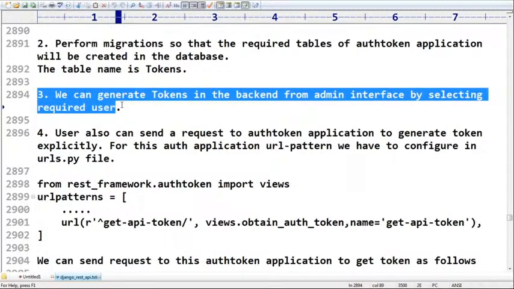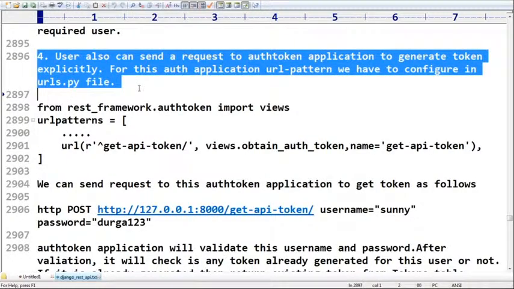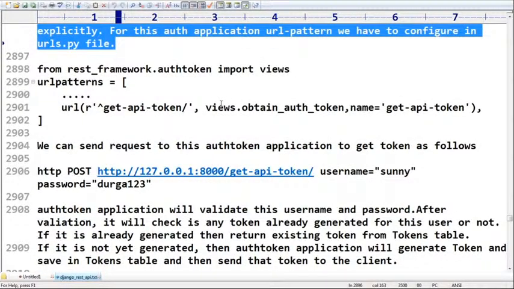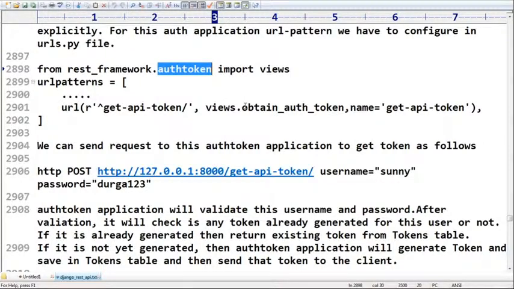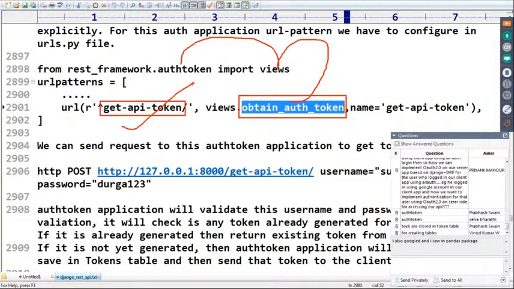Then how to configure URL patterns: this is the authtoken views, obtain_auth_token, a function based view present inside views of the authtoken application. If you send a request to this URL pattern, automatically we get a token by default.